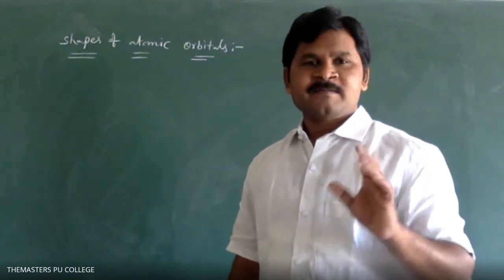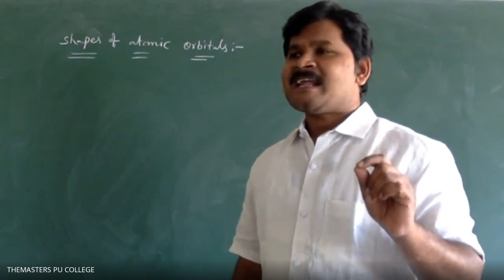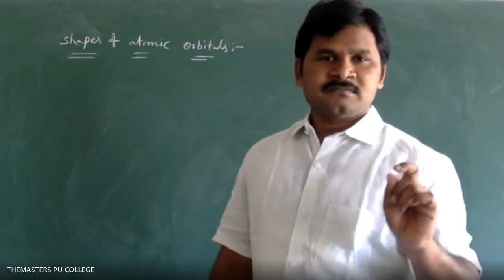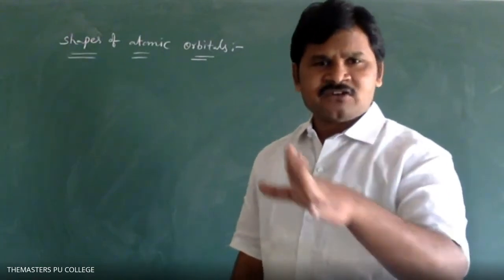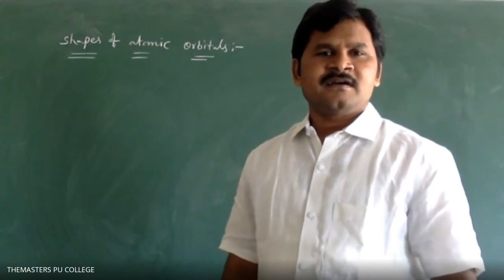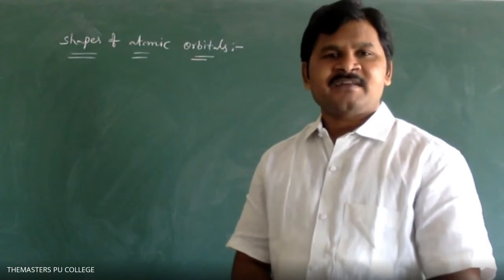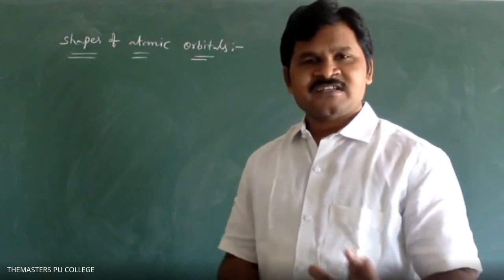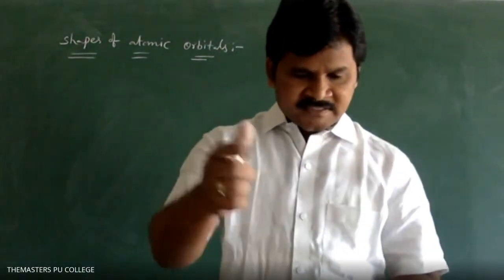Nodal plane means the plane where the probability of finding an electron is 0. What is nodal plane? The plane where the probability of finding an electron is 0 is called nodal plane. Clear?